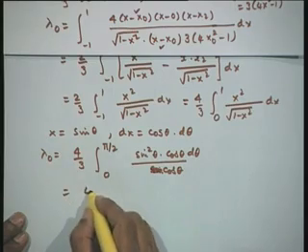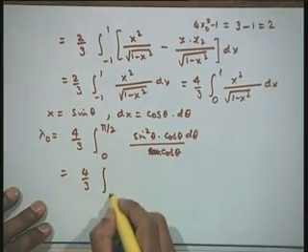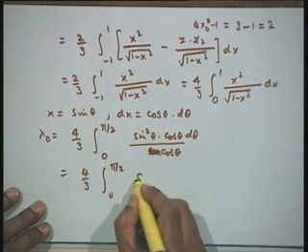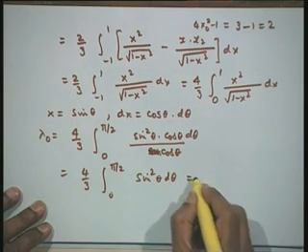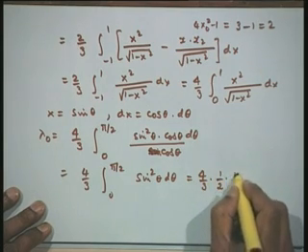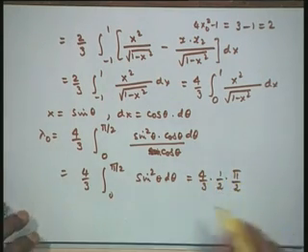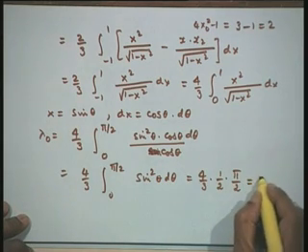Therefore, this is simply equal to 4 upon 3 integral 0 to pi by 2 of sin squared theta d theta. Now, let us use the reduction formula, this is equal to 1 by 2 into pi by 2, integral 0 to pi by 2 of sin squared theta, 1 by 2 into pi by 2. Therefore, this is equal to pi by 3.